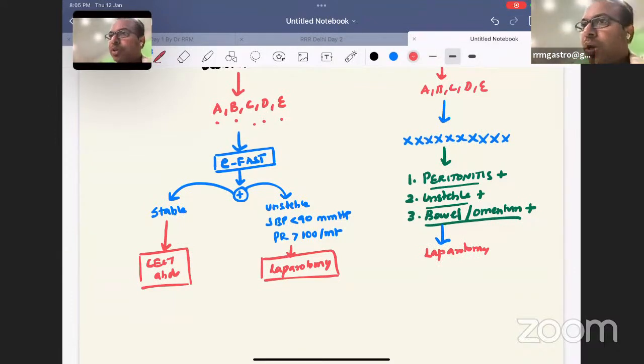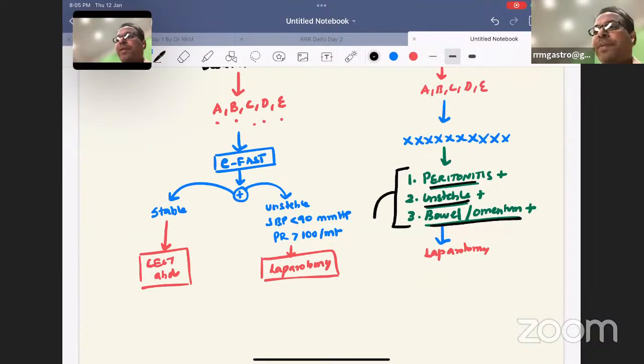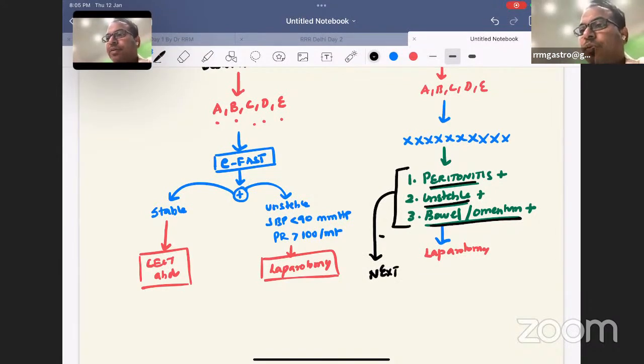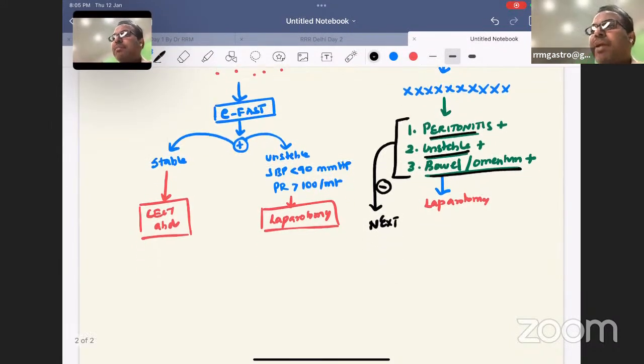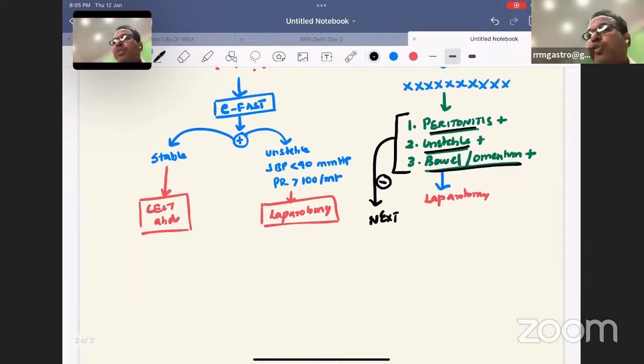The controversy usually happens in INI-SET exams, if peritonitis is not present, patient is stable, bowel and omentum are not protruding, what should I do? That is a very important next thing. So what will you do next? If everything is absent, no peritonitis, patient is stable, bowel and omentum are not coming out, what should I do next?